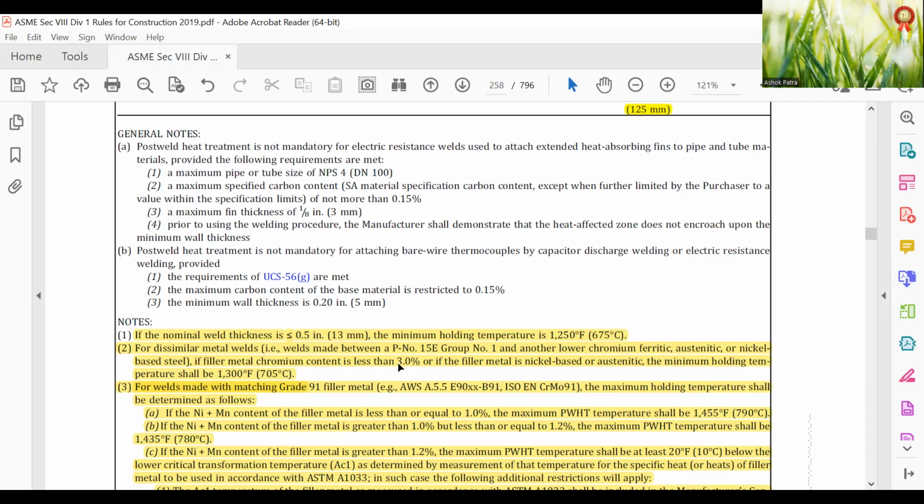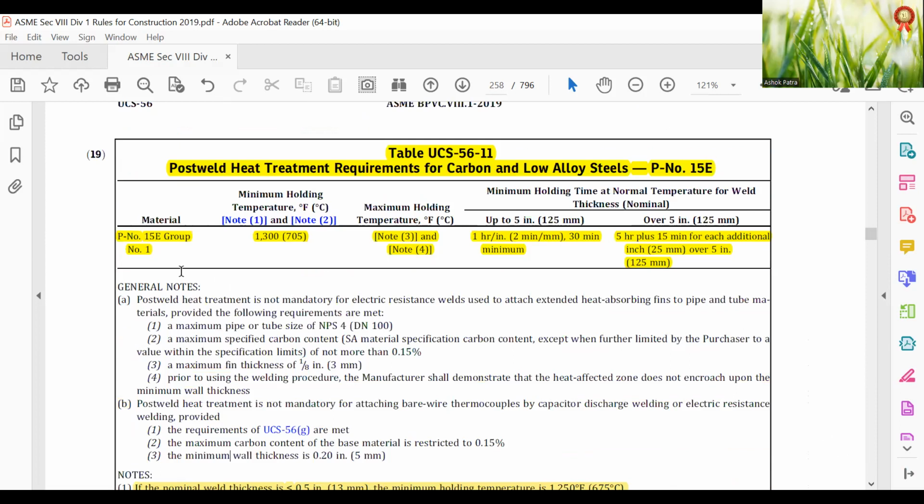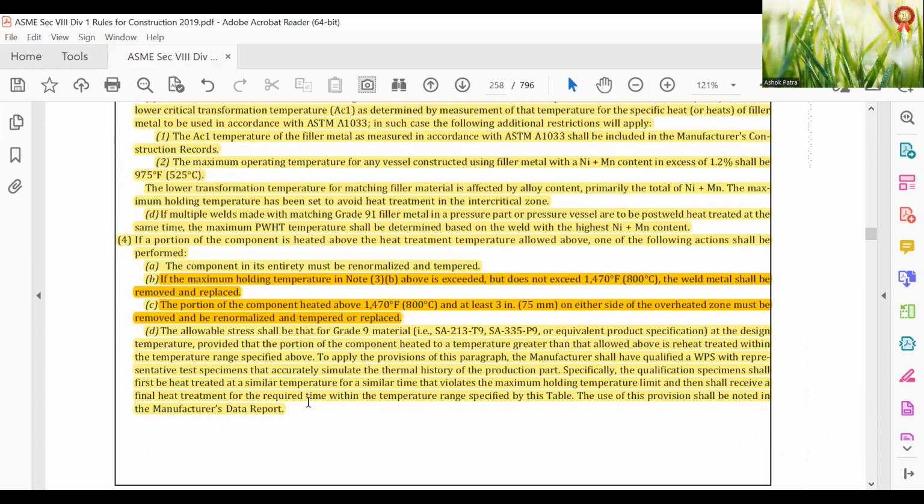So if it is less than 3% chromium, that is this too. Here the minimum holding temperature, but the maximum holding temperature, that is changing here.